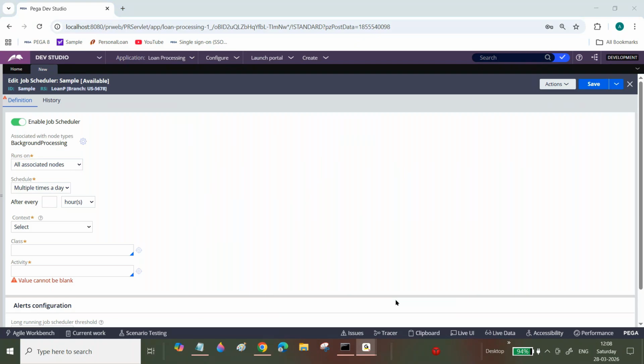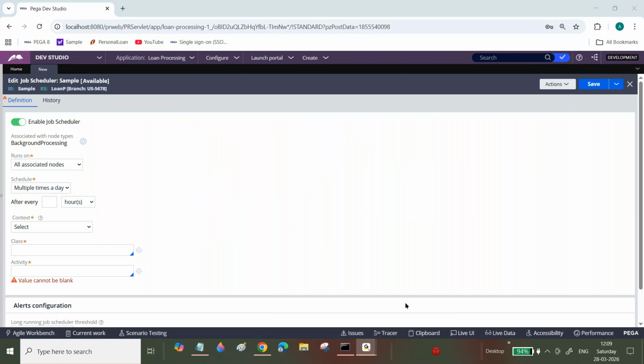If you have multiple nodes available, each node will execute. My best practice point of view is, when you are creating any job scheduler, select only any associated node. If you select all associated nodes, at that time we will get many lock errors.